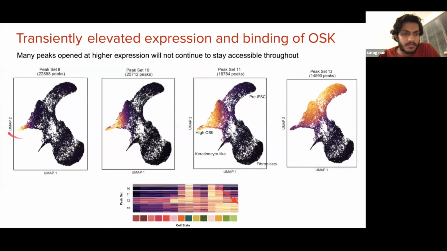So peak set 8, for example, is accessible only in this high OSK state, whereas peak set 11 stays accessible in more cells, in fact, until about day 6 of reprogramming. In contrast, we also have a peak set 13 that gains accessibility around day 2 and stays accessible for much longer, up to day 10 and beyond.